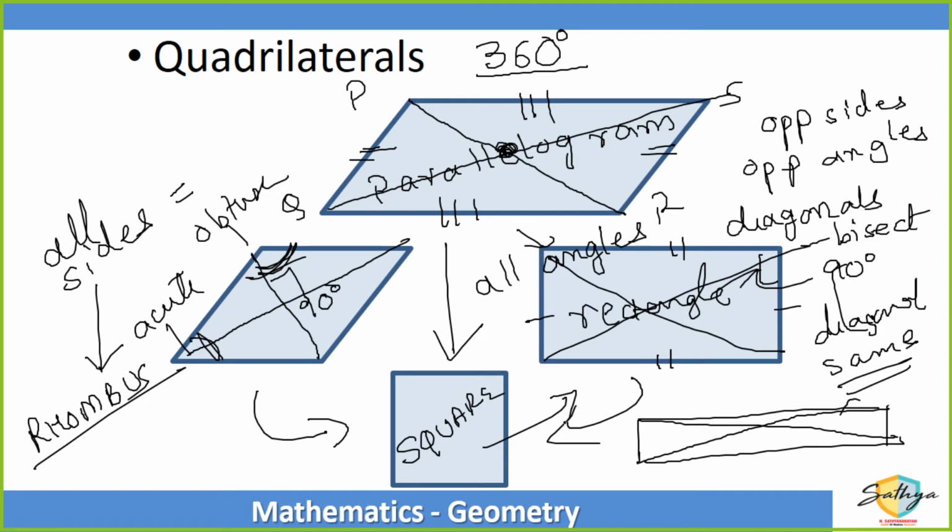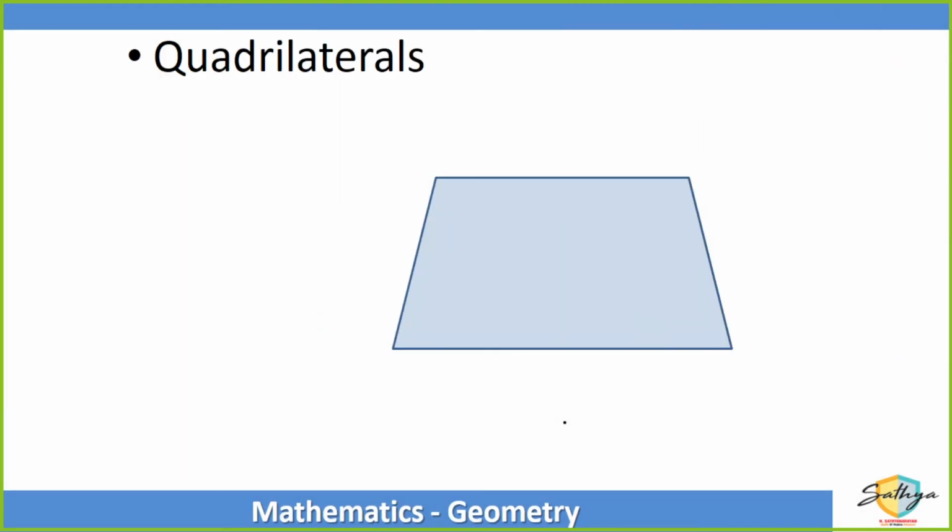Correct. Now, there is one more type of quadrilateral possible where only one pair of opposite sides is parallel to each other. And this is known as a trapezium.